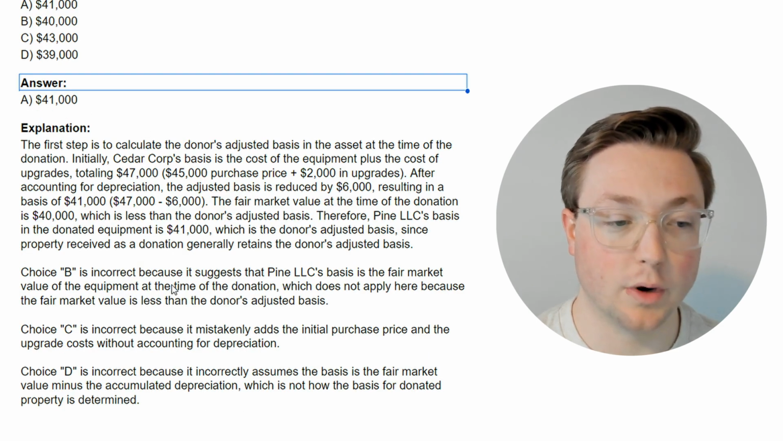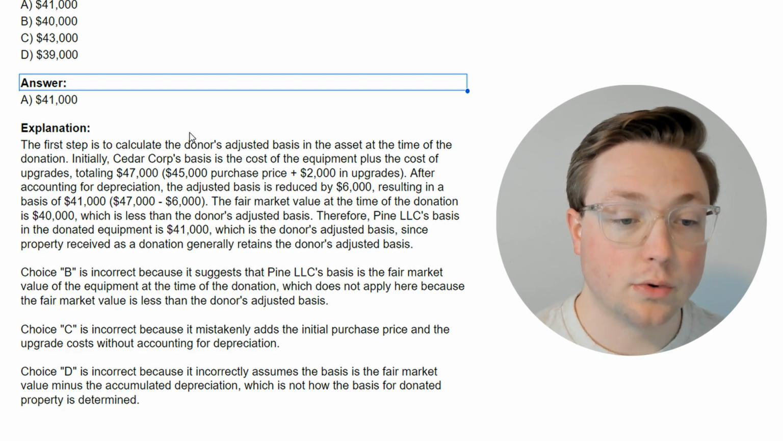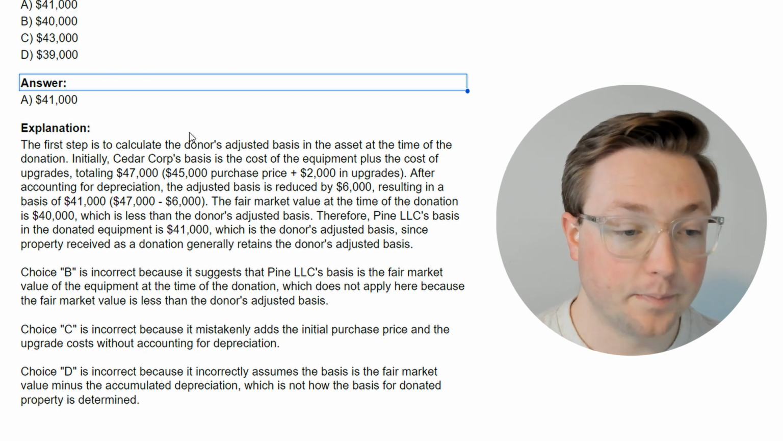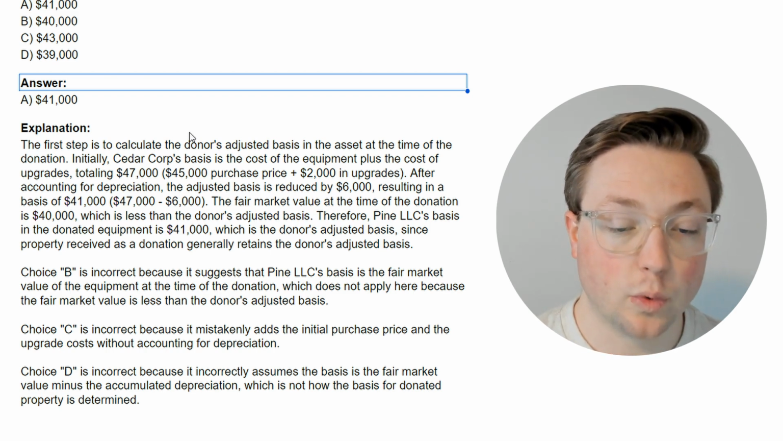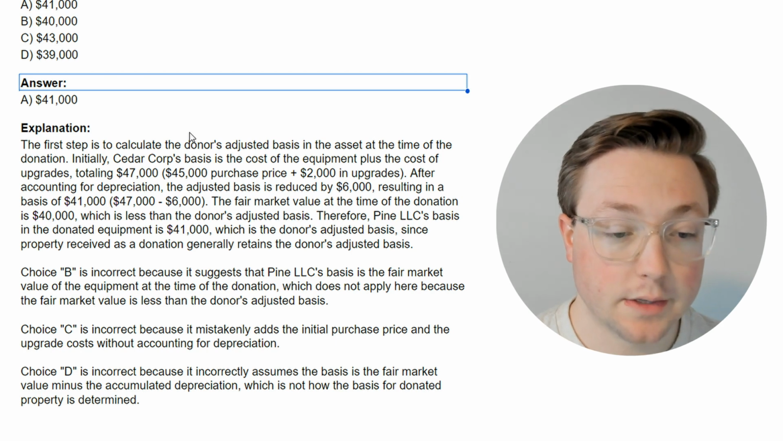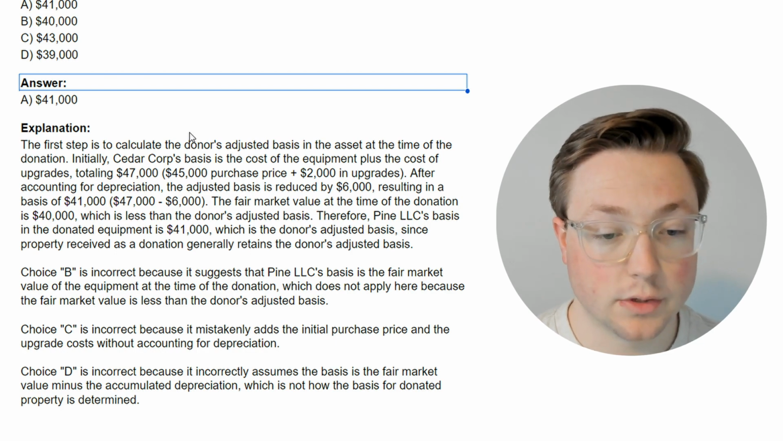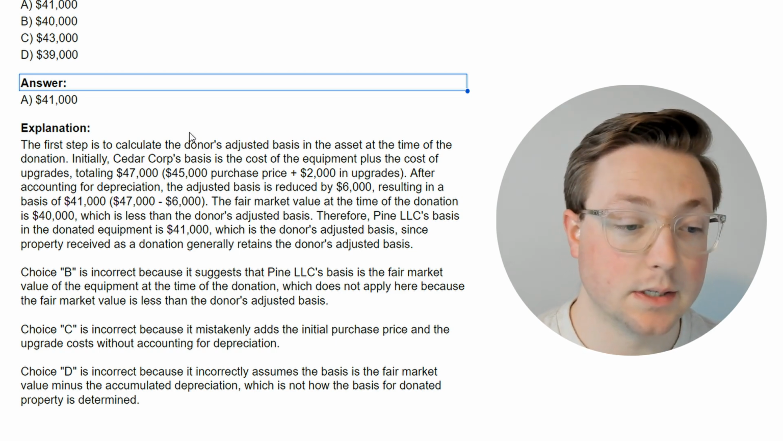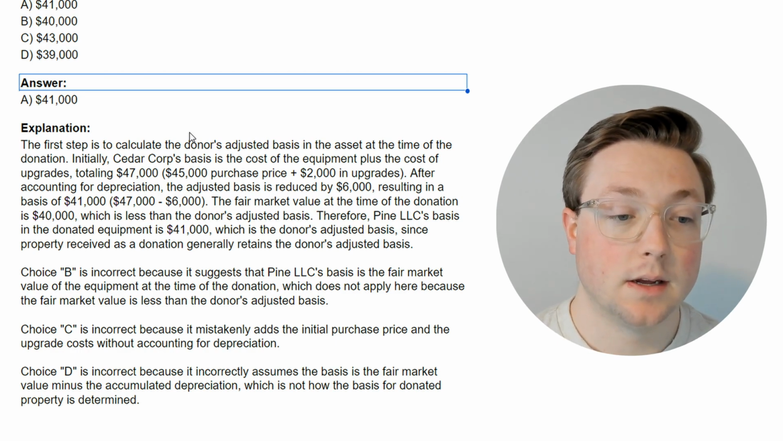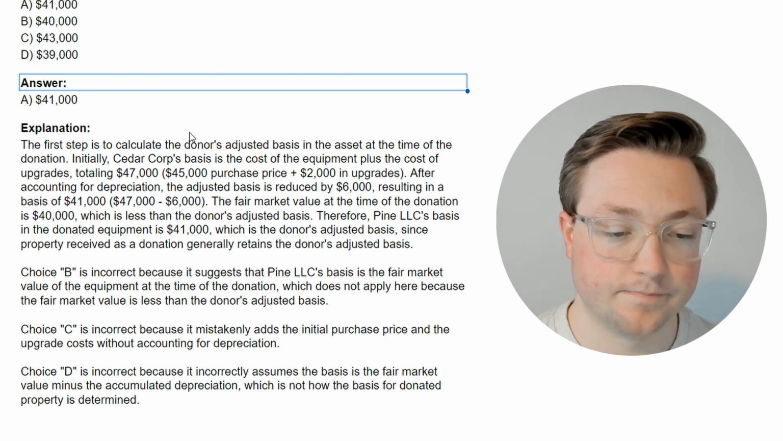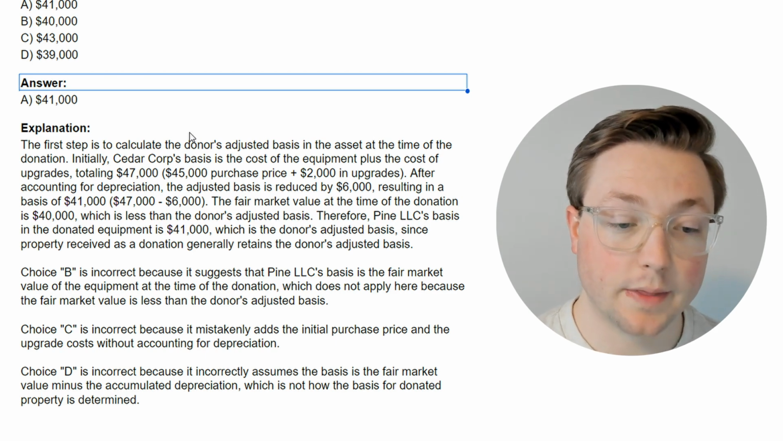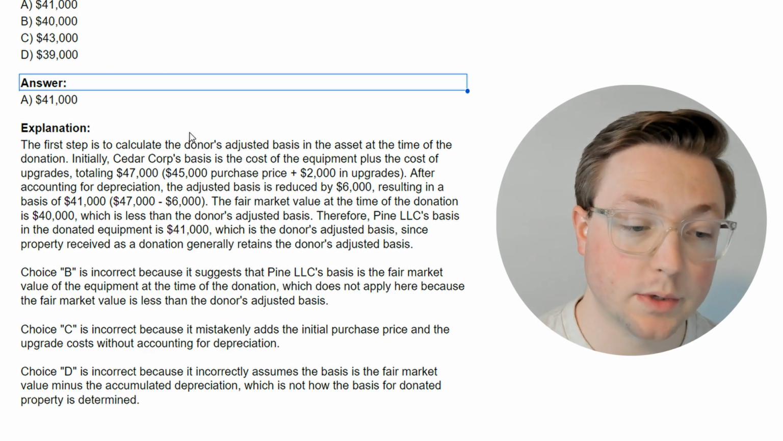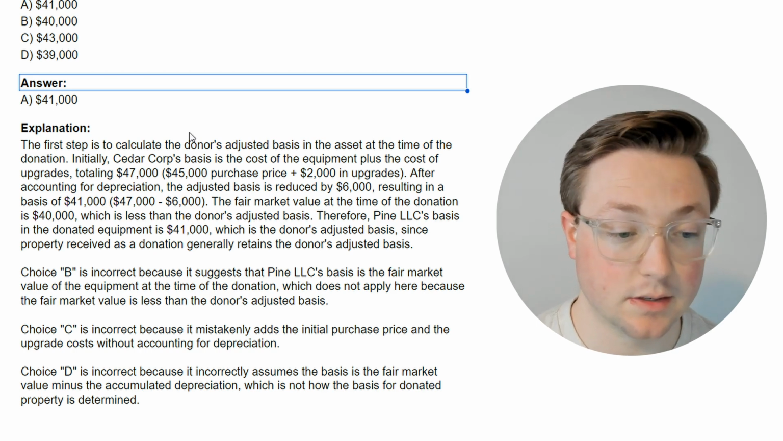Let's go ahead and read this and confirm what I just said. The first step is to calculate the donor's adjusted basis in the asset at the time of the donation. Initially, Cedar Corp's basis is the cost of the equipment plus the cost of upgrades, totaling $47,000. Yep. After accounting for depreciation, the adjusted basis is reduced by $6,000. Yep. Fair market value at the time is $40,000, which is less than the donor's adjusted basis. Therefore, Pine LLC's basis is the basis that Cedar Corp had when it gave the equipment. Therefore, Pine LLC's basis in the donated equipment is $41,000, which is the donor's adjusted basis, since property received as a donation generally retains the donor's adjusted basis.